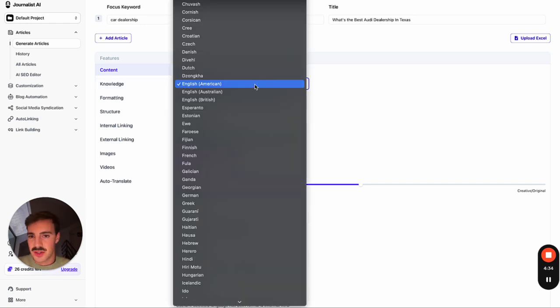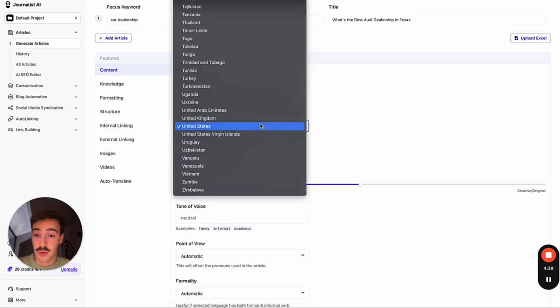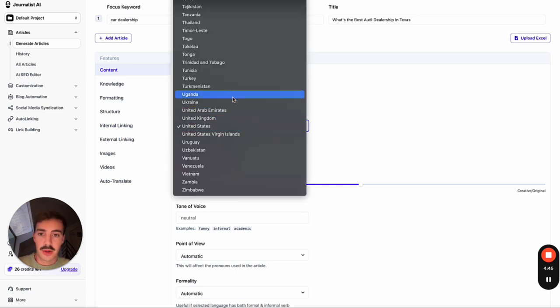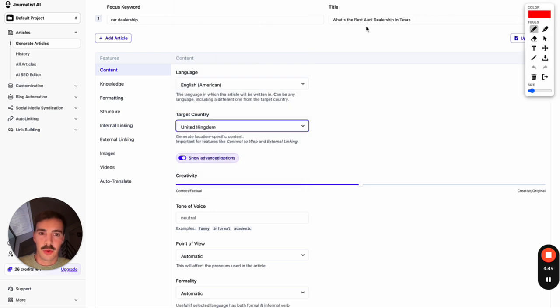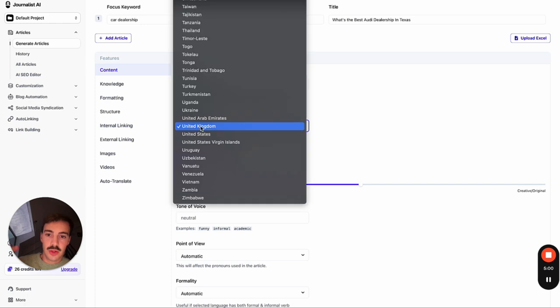So content language, just do English, right? You can do any language you want. Target country is very important. Let's just do US, because English is also spoken in the UK, Canada, Australia, all these different countries. But if we just do, for example, UK, we are doing an article for auto dealerships in Texas, which is in the US, and then we're targeting the UK. This won't make any sense, because the mannerisms and the nuances the article will have will need to be addressed to the US-based audience.